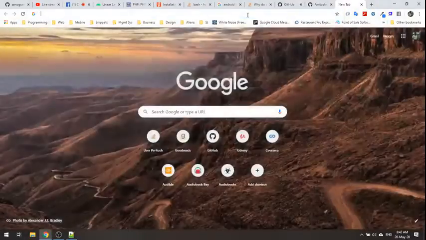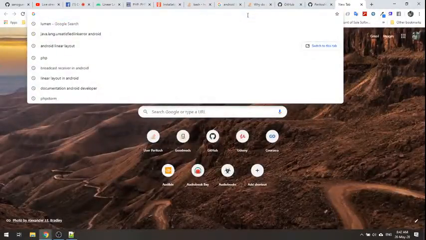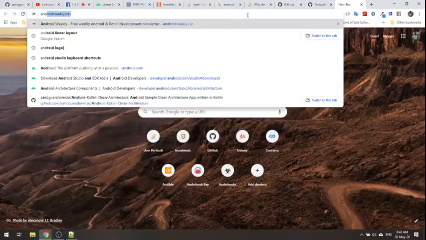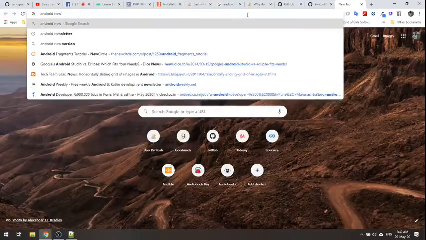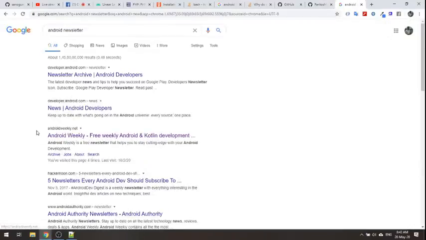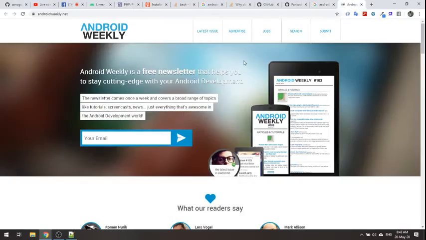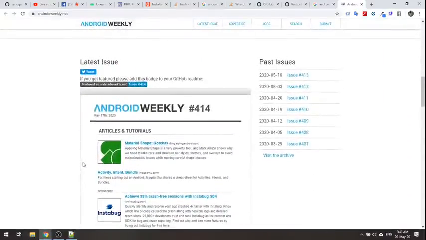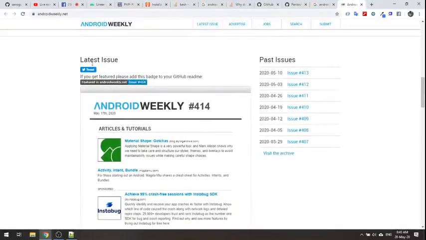Next thing, and most important, is newsletters. The use of a newsletter would be that whenever certain things get updated, the newsletter will inform us. The most popular newsletter is androidweekly.net. They have issues.